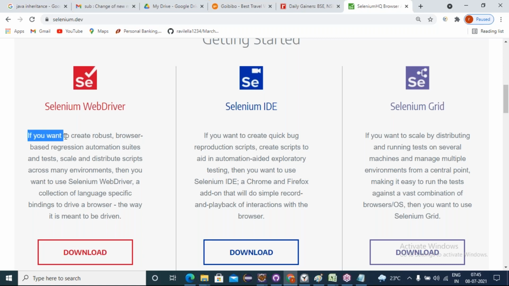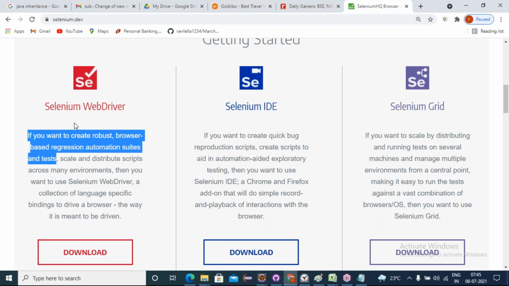Yes, if you want to create robust browser-based regression automation suites and tests, we use the Selenium WebDriver. Once you're developing automation scripts, that should allow us to execute in all the browsers. But in IDE, not like that. Recorded in one browser will execute in that browser, not in another. That's why browser-based regression automation suites and tests can be developed using the Selenium WebDriver.